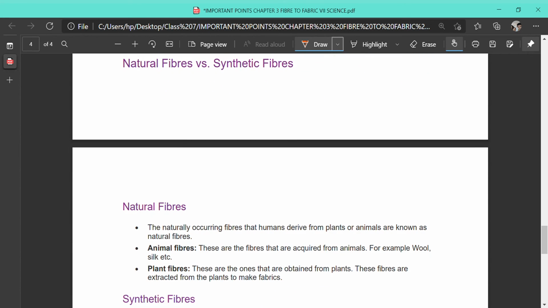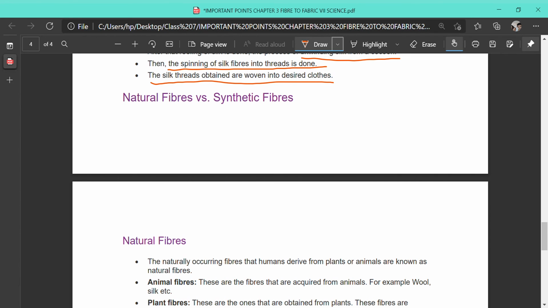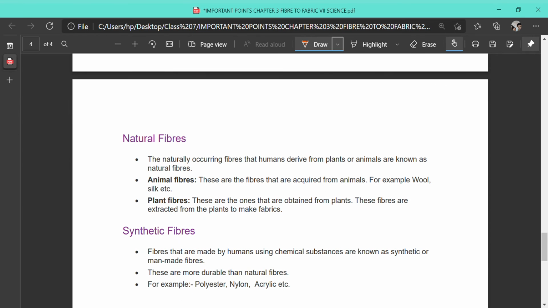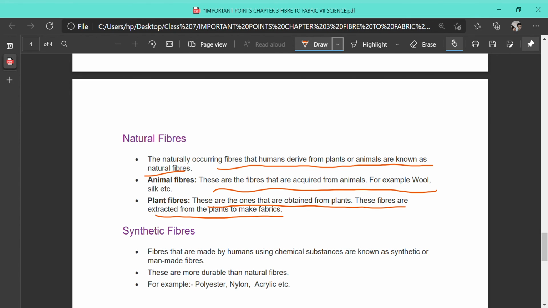Lastly, we compare these two types of fiber, natural versus synthetic fiber. Natural fibers are naturally occurring fibers that humans derive from plants or animals. Animal fibers are acquired from animals, for example wool. Plant fibers are extracted from plants to make fiber. The examples we know are cotton, jute, flax, hemp. These are examples of natural fiber.